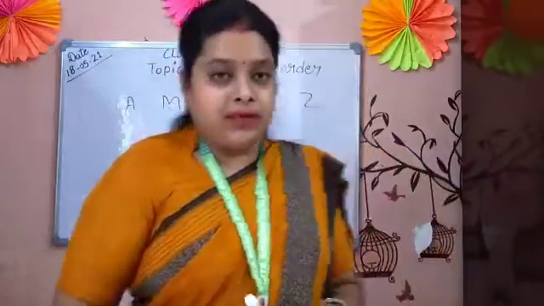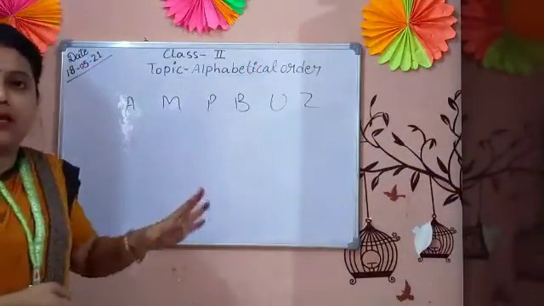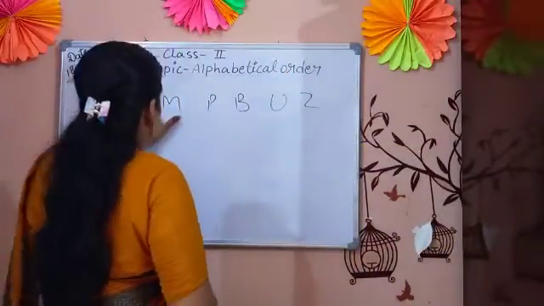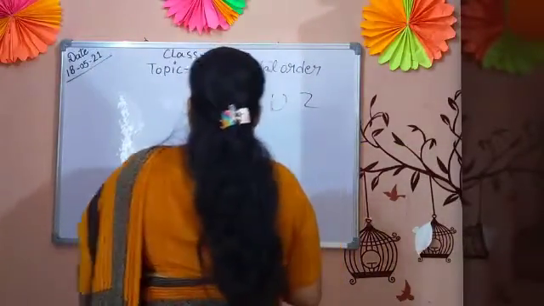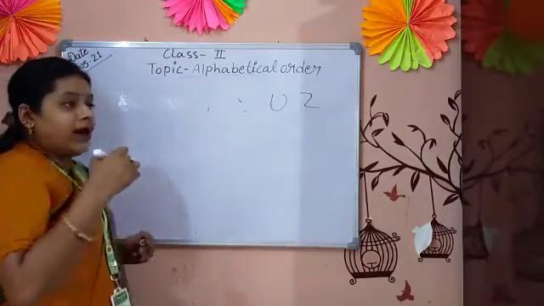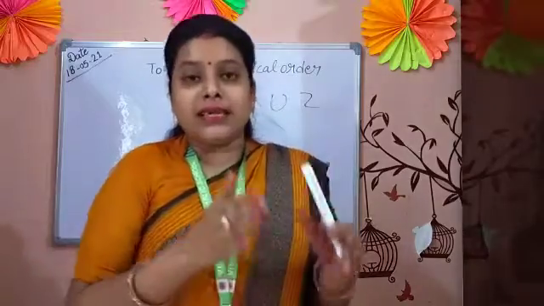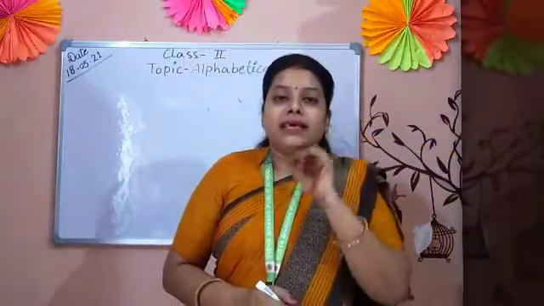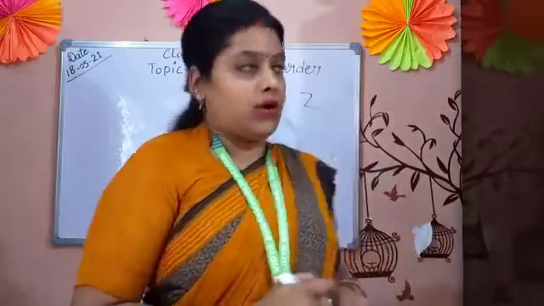These are the alphabet: A B C D E F G H I J K L M N O P Q R S T U V W X Y Z. But what is alphabetical order? See students, I am showing you. When we arrange the letters in a fixed order, in a particular sequence, that's called alphabetical order.